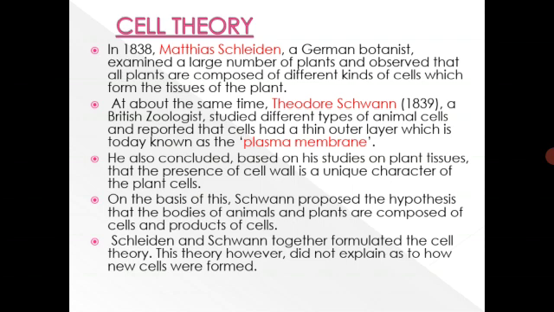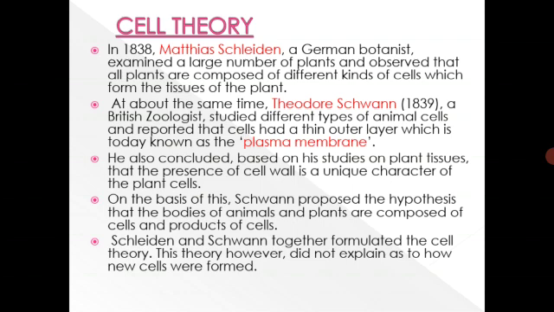Cell theory. In 1838, Matthias Schleiden, a German botanist, examined a large number of plants and observed that all plants are composed of different kinds of cells which form the tissues of the plant. At about the same time, Theodor Schwann, a British zoologist, studied different types of animal cells and reported that cells had a thin outer layer which is today known as plasma membrane.